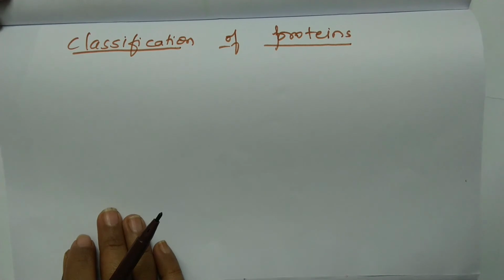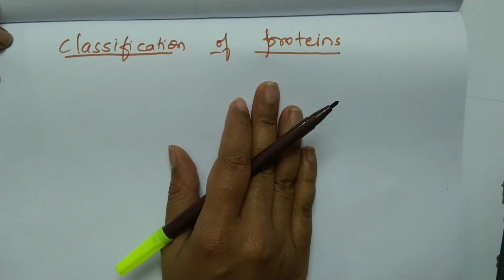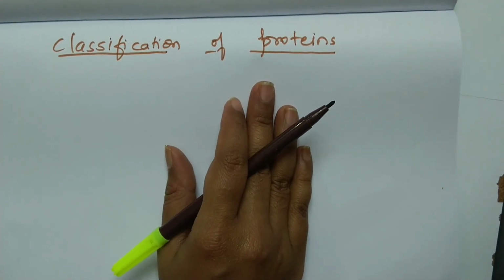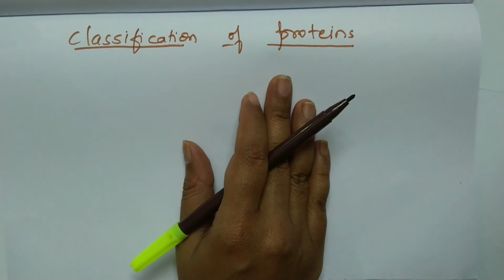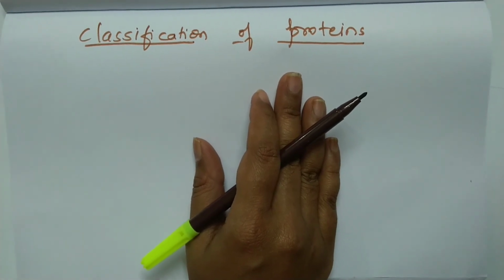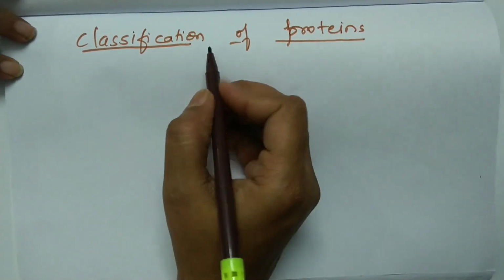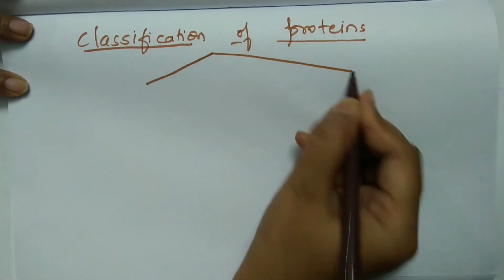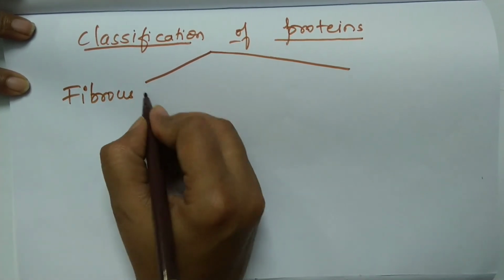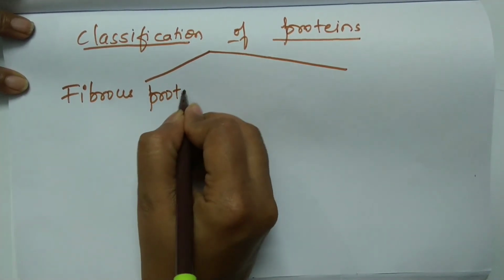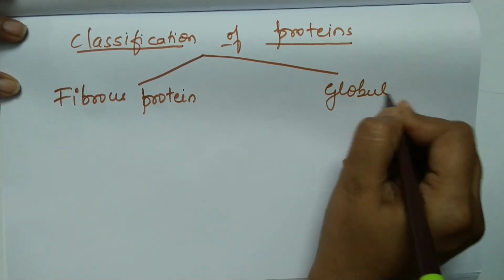We shall look into the classification of proteins. So proteins, I have already said, are found in the pulses, our hair, our nails, our muscles, egg albumin, all these are proteins. So we can classify these proteins into 2 types. One is fibrous protein, and another one is globular protein.